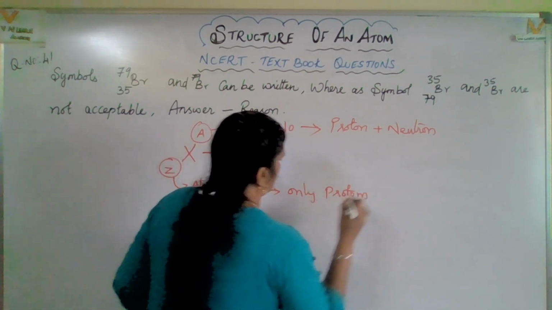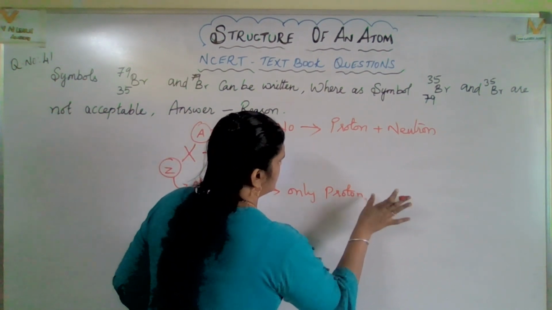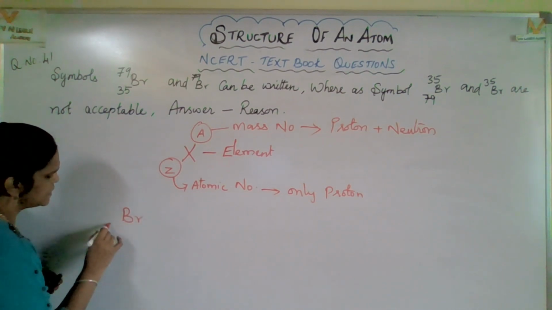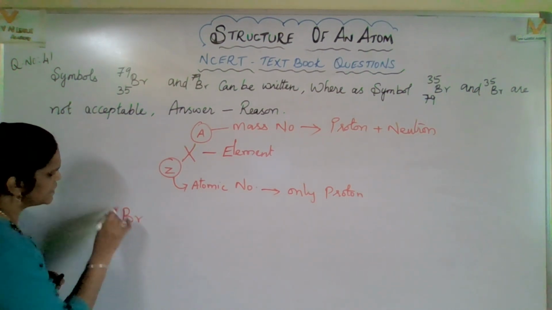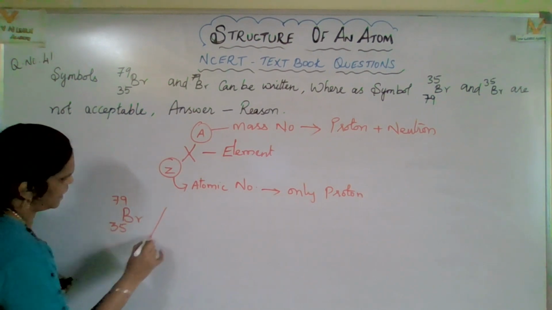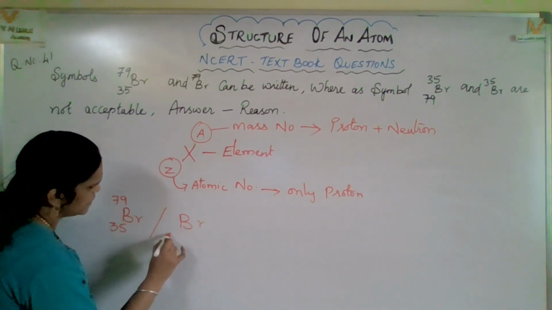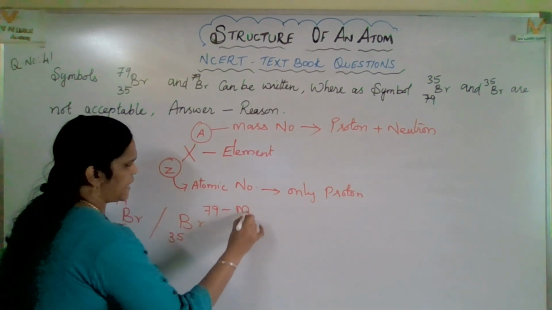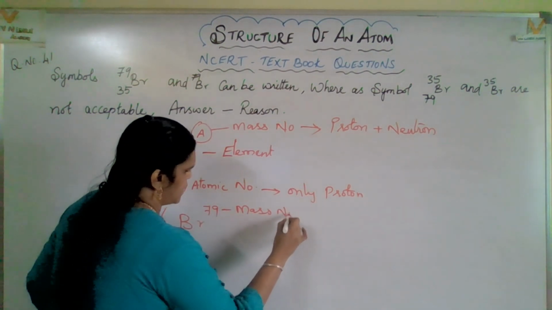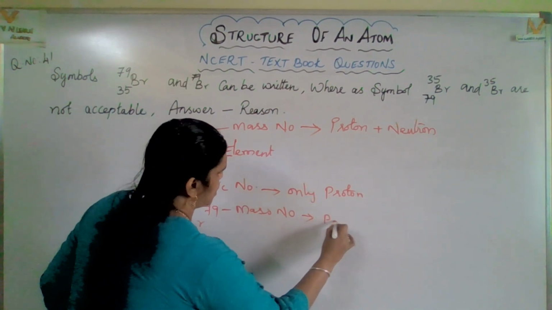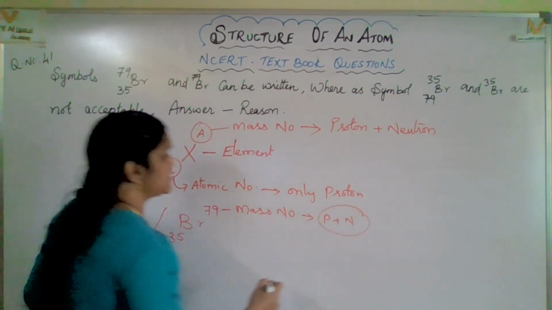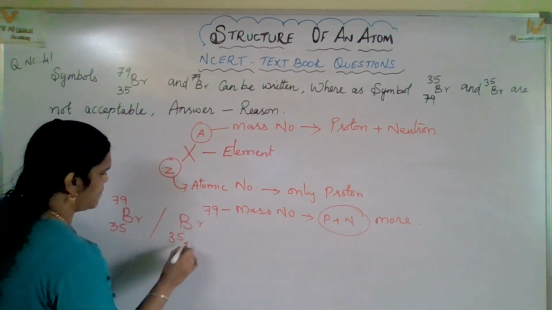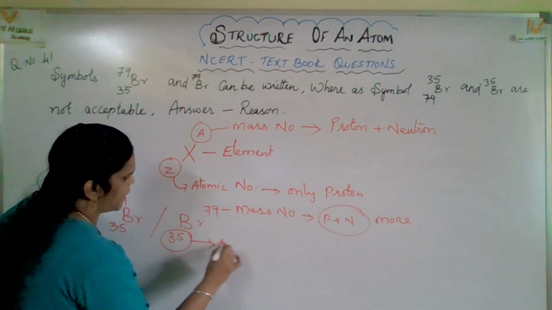Okay, now come to this point. Here they mentioned bromine 35 and 79. We can write it like this also. This is the mass number, right? Mass number means protons plus neutrons, so the mass number will be more compared to the atomic number.